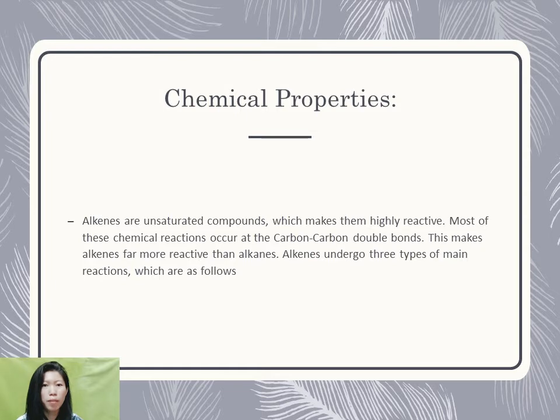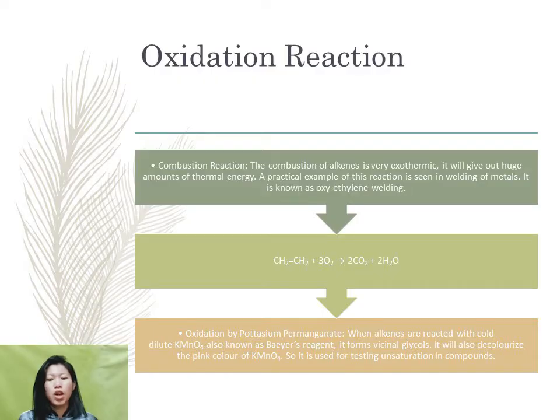So let's go to the chemical properties of alkenes. As you all know, alkenes are unsaturated hydrocarbons. That makes them highly reactive. They are more reactive than alkanes. They also undergo three main reactions. Oxidation by potassium permanganate. When alkenes are reacted with cold dilute potassium permanganate, also known as Baeyer's reagent, it forms vicinal glycols. It also decolorizes the pink color of potassium permanganate, so it is used for testing unsaturation in compounds.